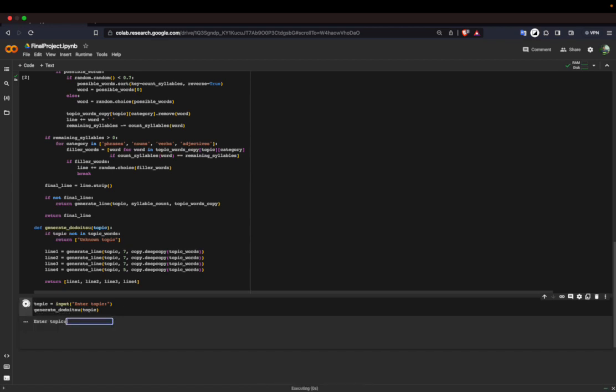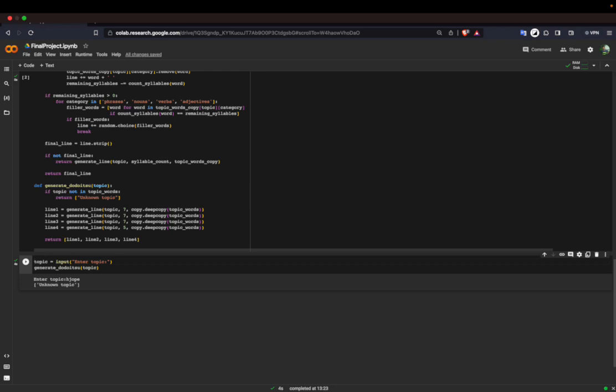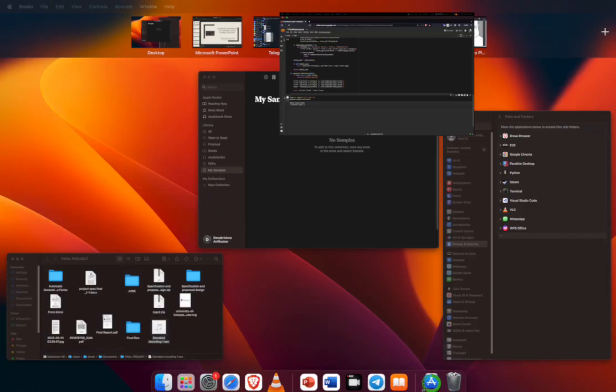As you can see, it's different each time. Now let's try something that's not in the dictionary. Hope. It's showing unknown topic. We can see that basically the code is working well, and only sometimes it comes up with not so meaningful sentences. And I think the code is basically understood by now. So let's move on to the next slide.